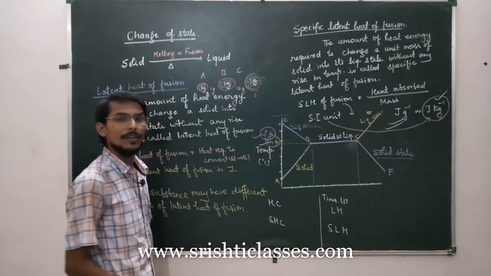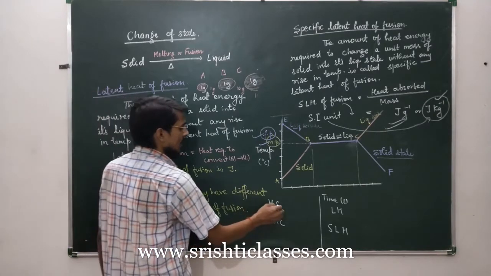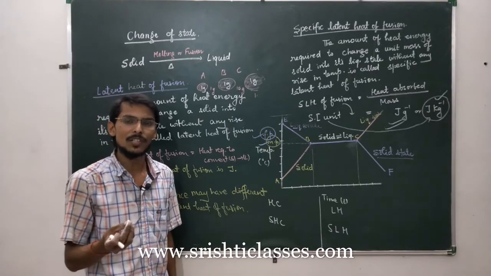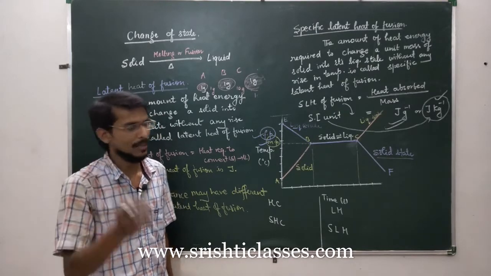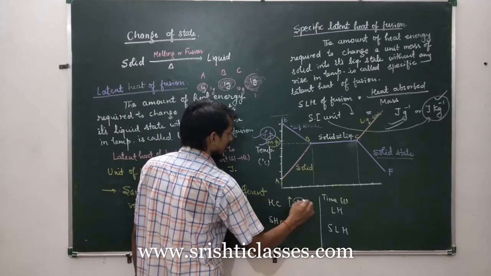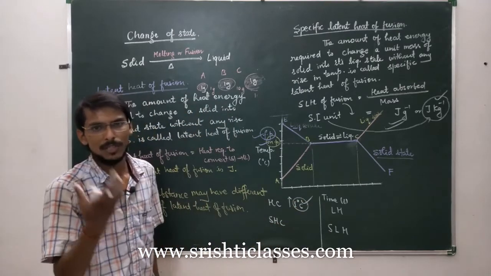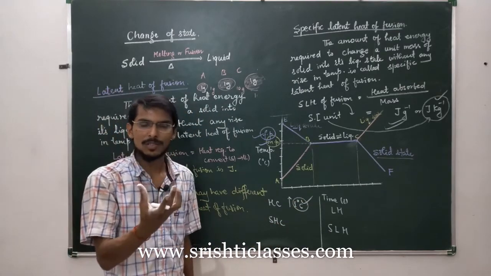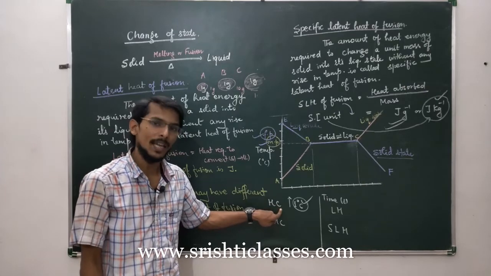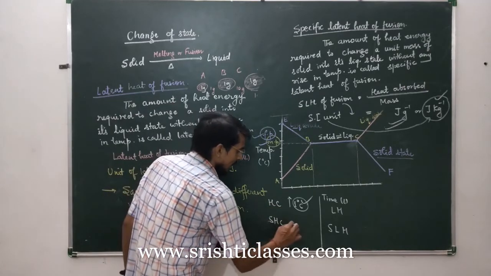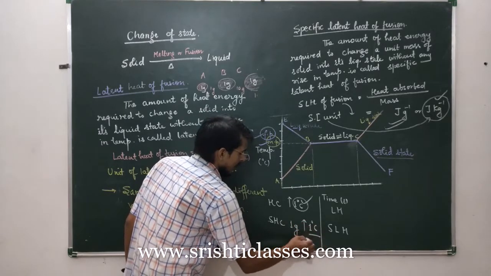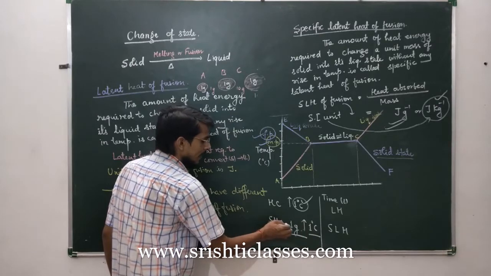Now let us see what is the core concept. Heat capacity means the amount of heat required to raise the temperature of substance by 1 degree Celsius or 1 Kelvin. Means simply, if you want to raise the temperature of substance by 1 degree Celsius, whatever the mass of substance may be, either small or large, it does not matter. The amount of heat required will be called heat capacity. And if the mass is fixed, if you take 1 gram of substance and then you want to raise its temperature by 1 degree Celsius, then the heat required is called specific heat capacity.